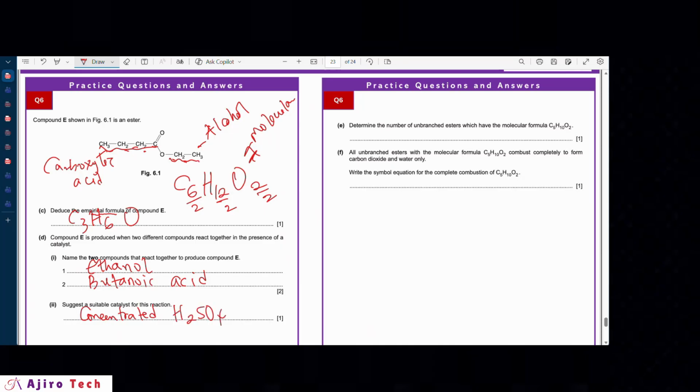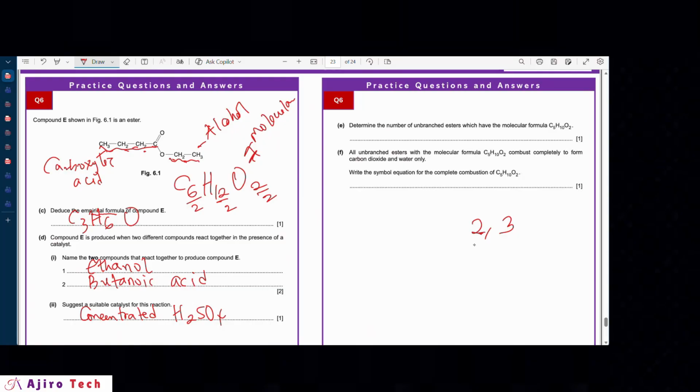Determine the number of unbranched esters which have the molecular formula C5H10O2. All right, so for an ester with C5H10O2, what combinations can we have for such esters? Because it's 5 carbons, you base it on the 5 carbon combination.